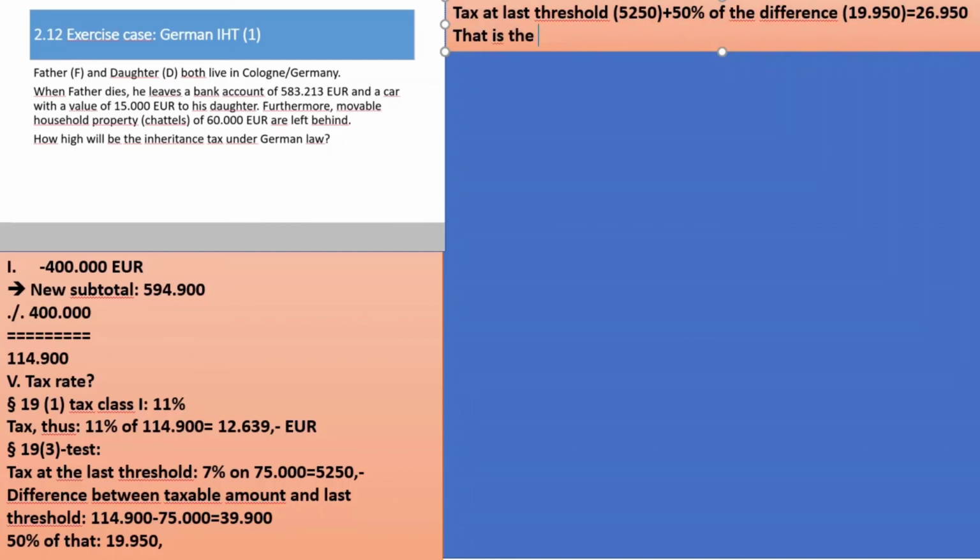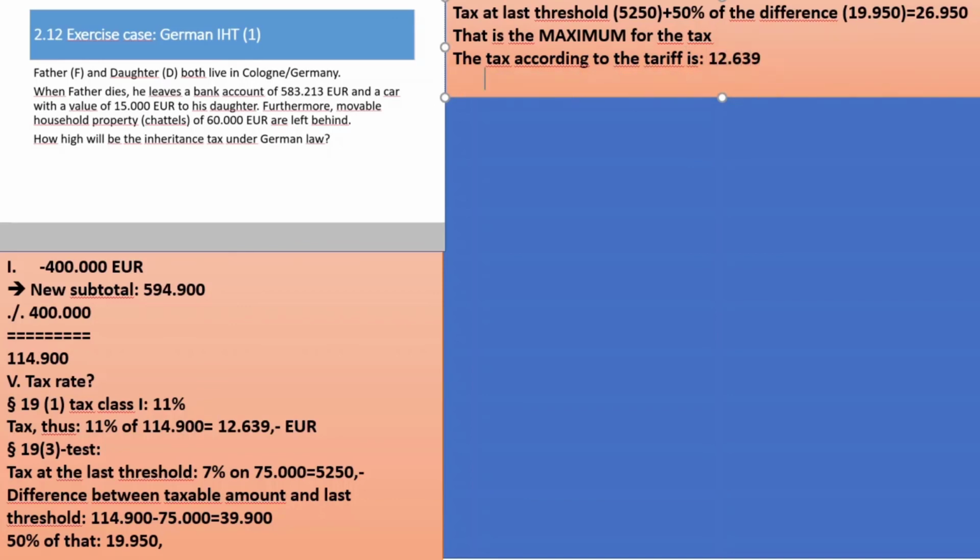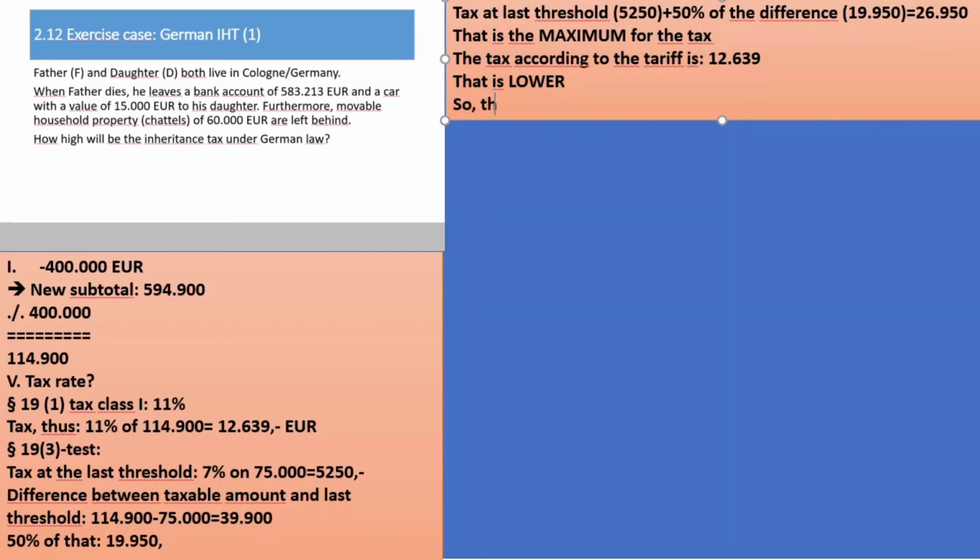That is the maximum for the tax. The tax according to the tariff is 12,639. That is lower. So the tax remains the tax under the tariff, 12,639.